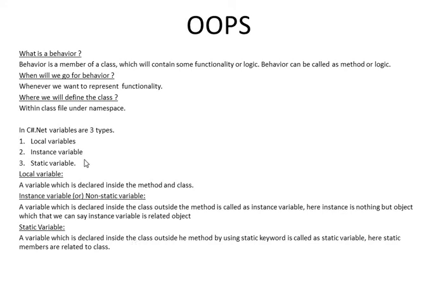So here, team and friends, three types of variables: local variable, instance variable and static variable, we need to declare in our programming language while developing the project. Where we will use the local variable, where we will use the instance variable, where we will declare the static variable, that is as per our requirement. As per our requirement we have to decide and move further.